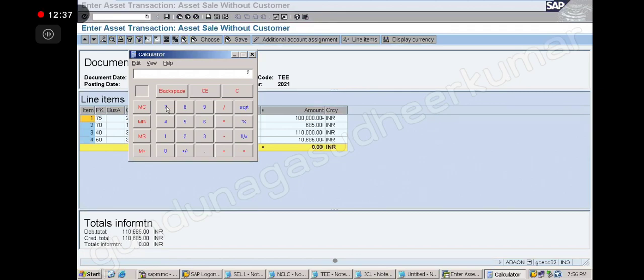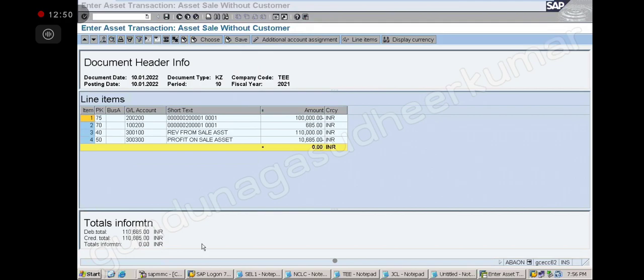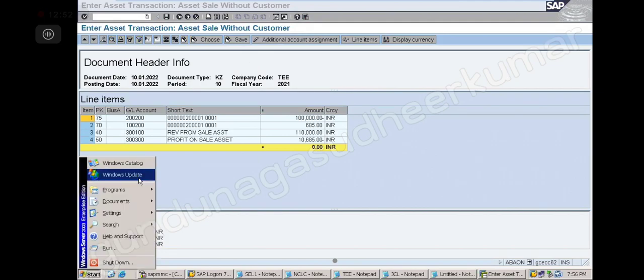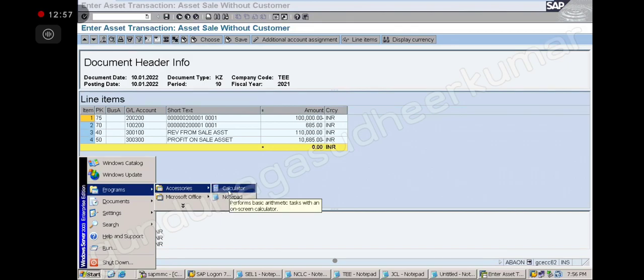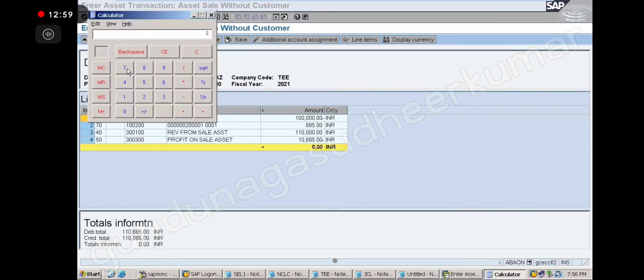So 27 into how many days? 27 into 26 days is 27.38, sir. That means 27.4. Okay, so here you see 27.4 into 26 days for the total depreciation.